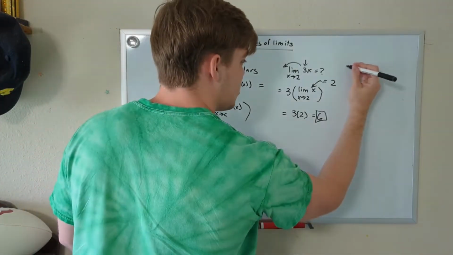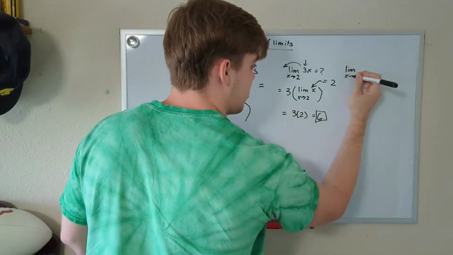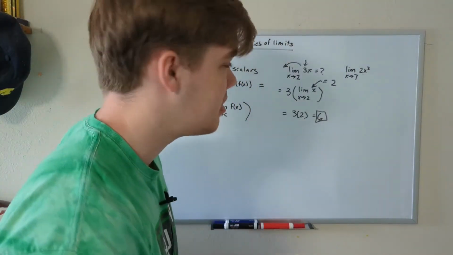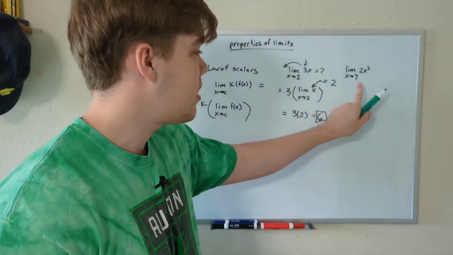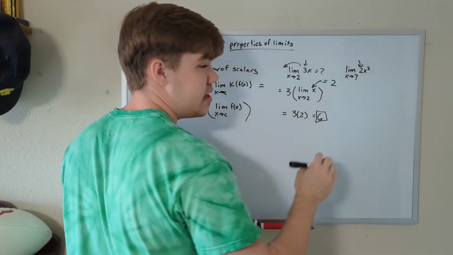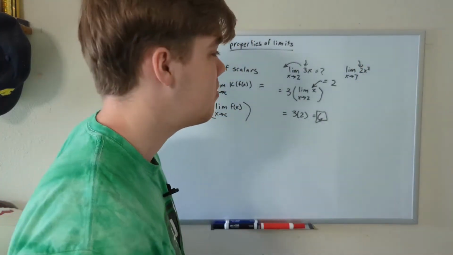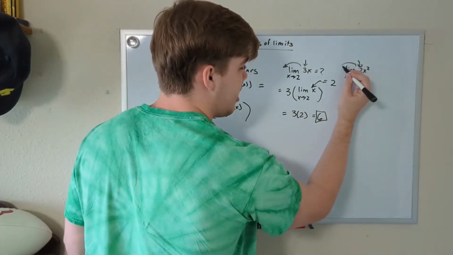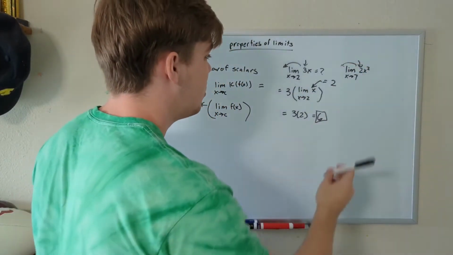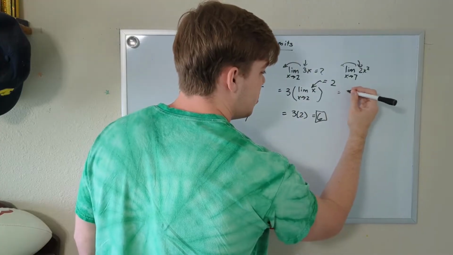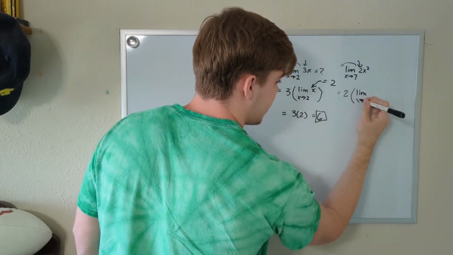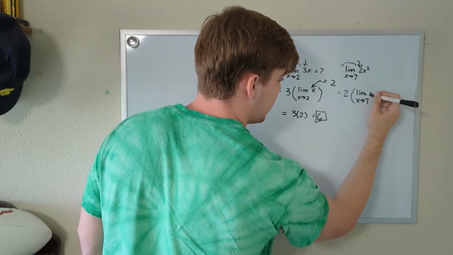Let's do the limit as x approaches 7 of 2x squared. Let's try something a little different. What is the limit of this problem? Well, once again, you may notice that we have a number that's being multiplied by the entire function, which means, once again, we can pull it out of the limit, or to the front of the limit, whichever terminology you would like to use. So then this turns into 2 times the limit as x approaches 7 of x squared.